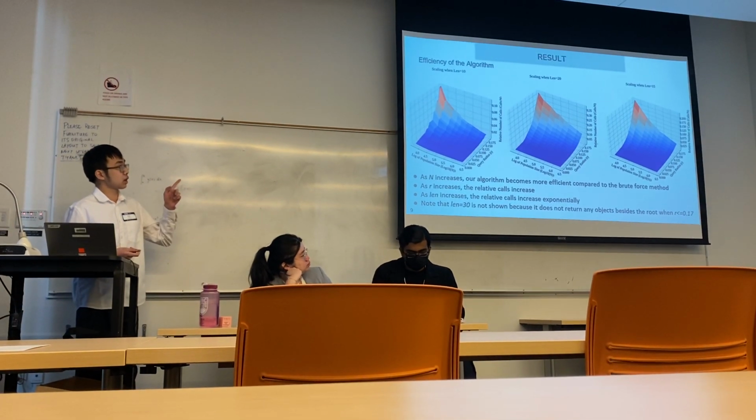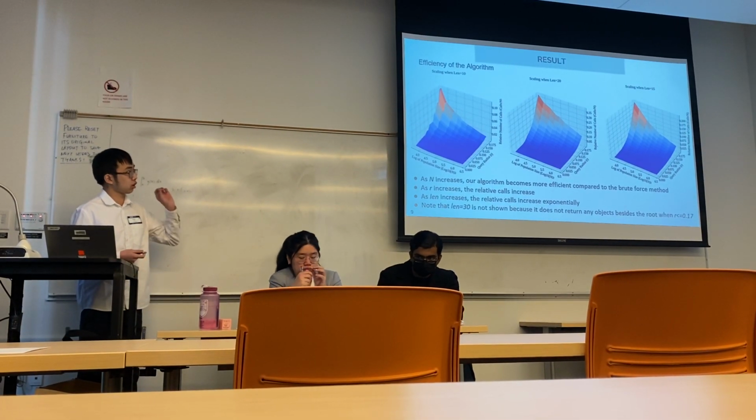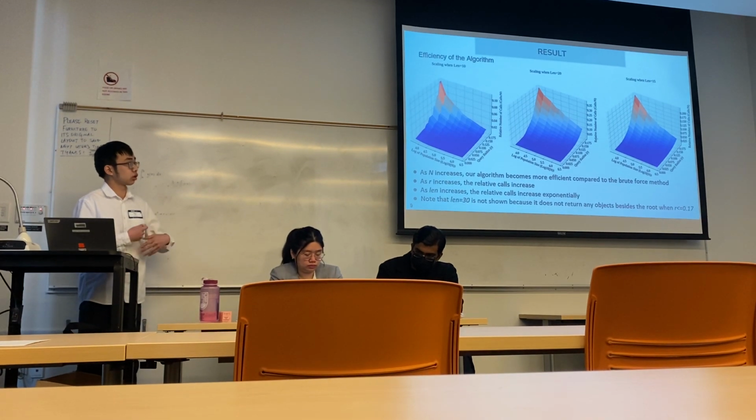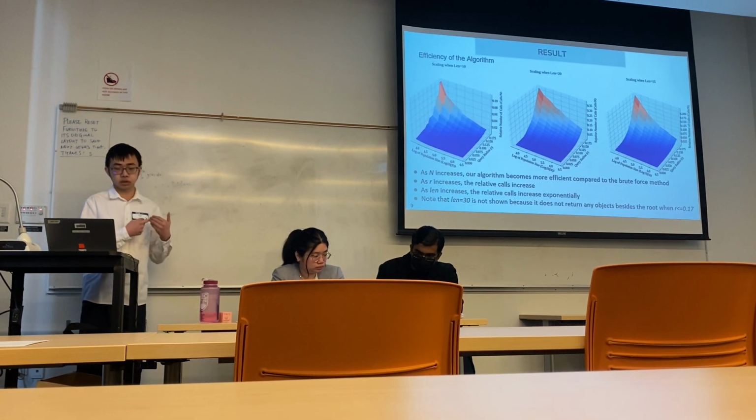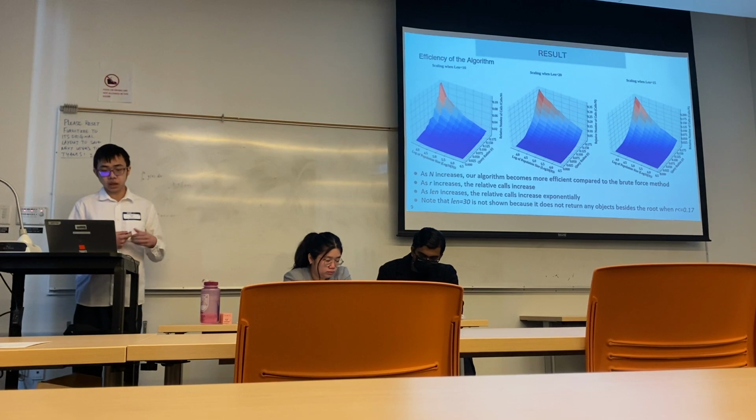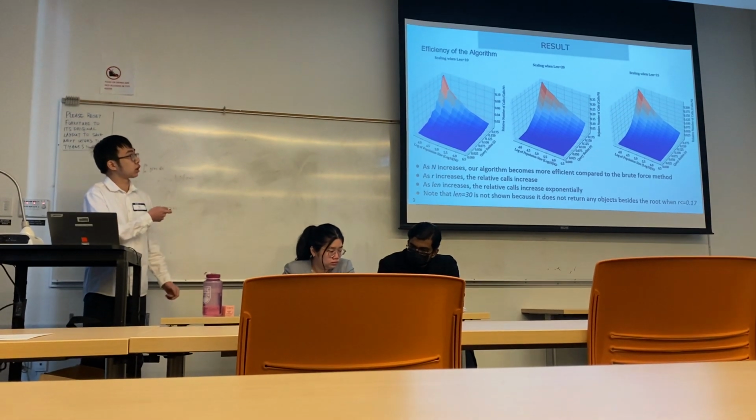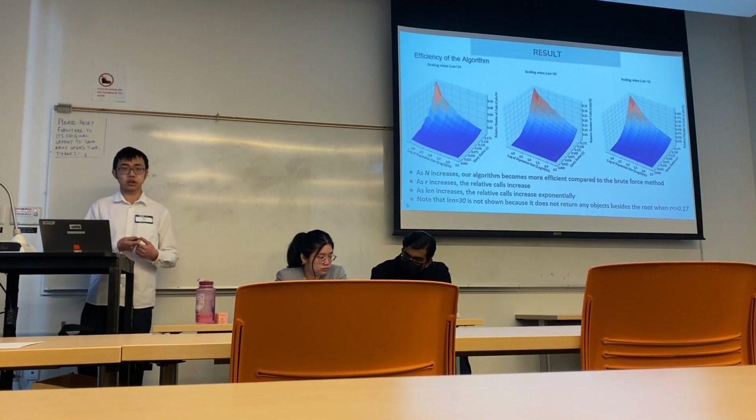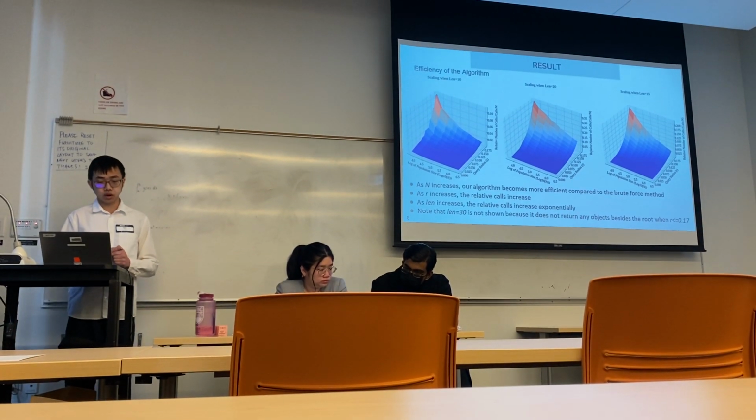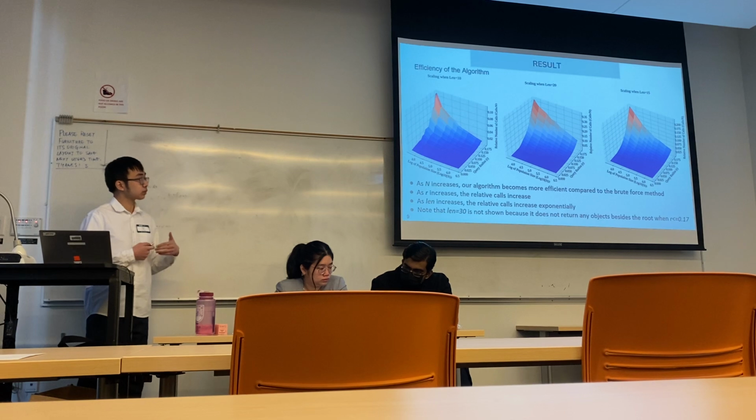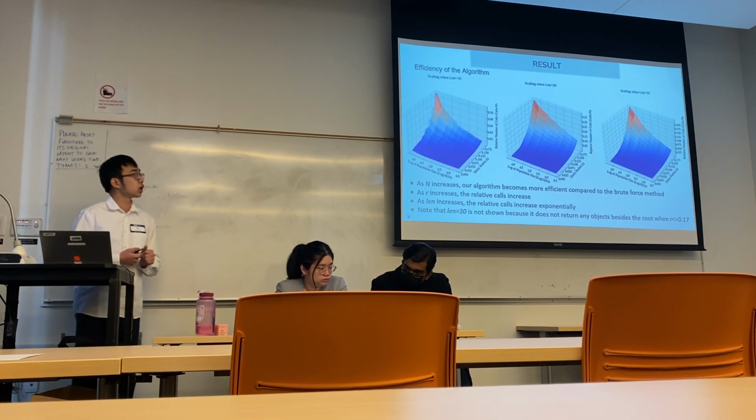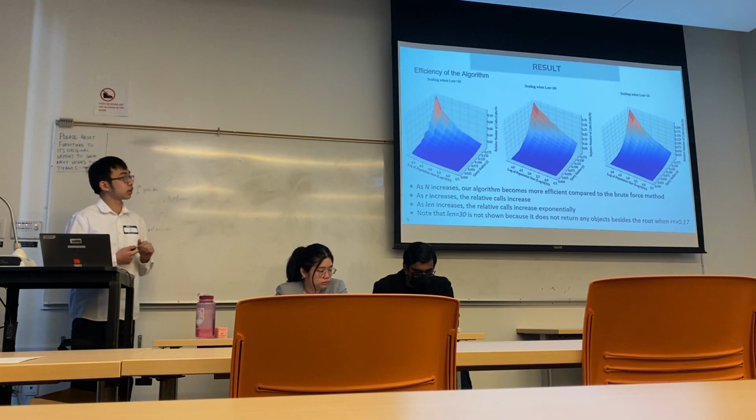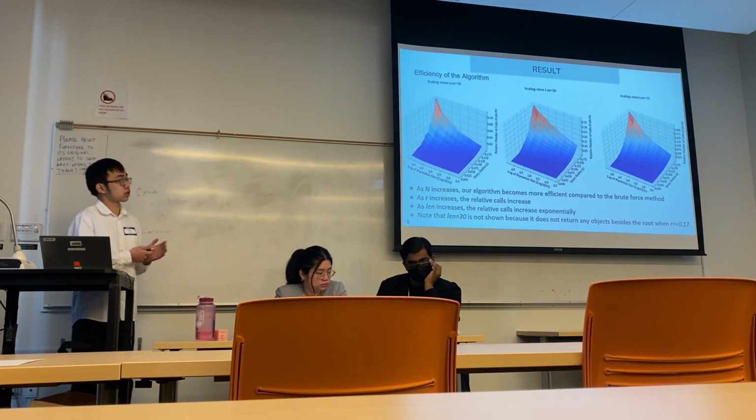The vertical axis there is relative time, so the lower the better. It's basically how we compare to the brute force. We can see as the population size increases, it decreases. That means the larger the population size is, the more efficient our algorithm is. We can also see as R increases, the relative time also increases, and when the length of the linked list increases, it increases exponentially.